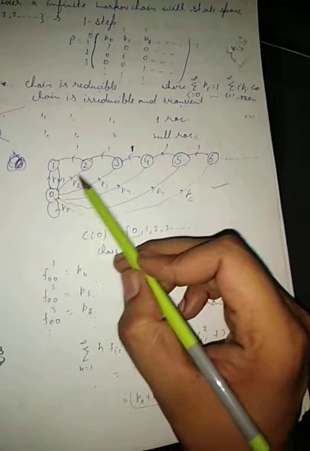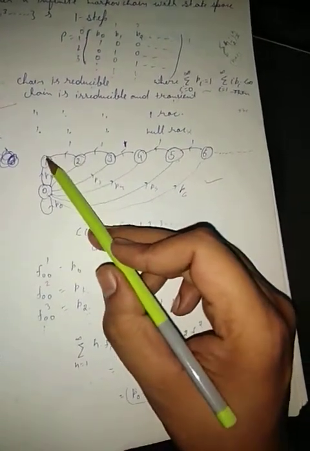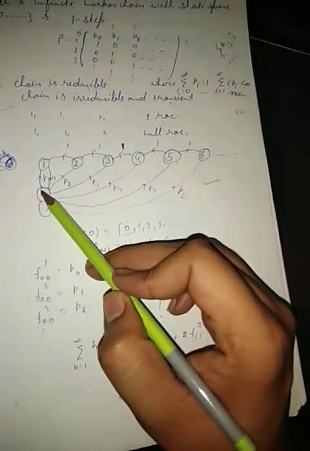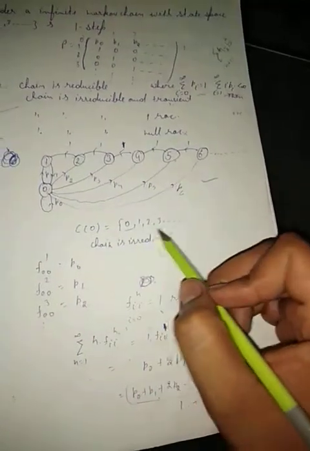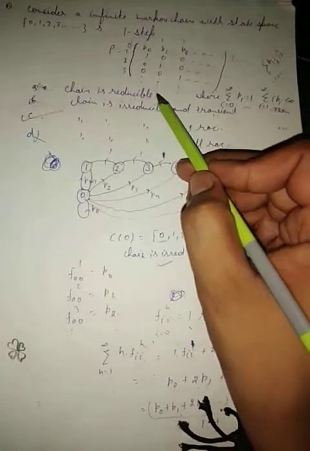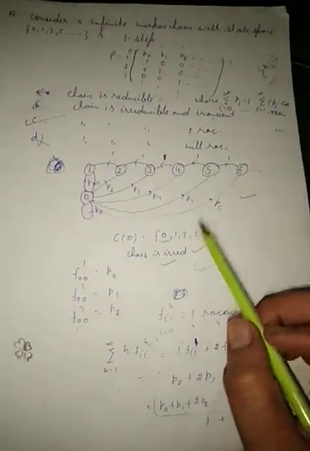If I go from 0 to 2, then back to 0 via 2 to 1, 1 to 0, so 2 also communicates with 0. Similarly 3 also communicates with 0, and 4 also. So all states communicate, hence the chain is irreducible. So the first option is wrong.